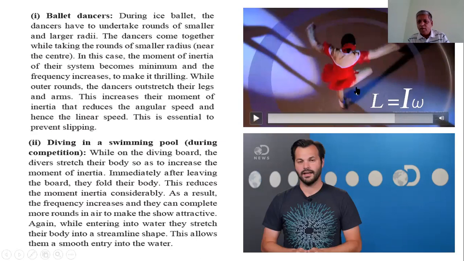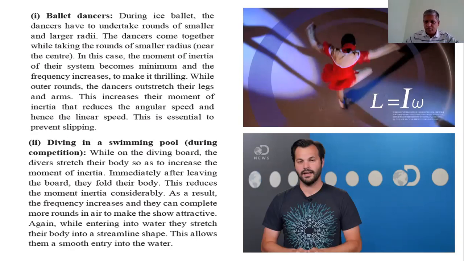Moment of inertia increases by outstretching the arms and legs from the axis of rotation, and due to that the angular velocity decreases. That means the product of I and omega remains constant. See again.